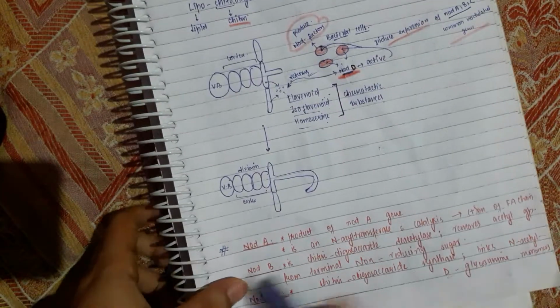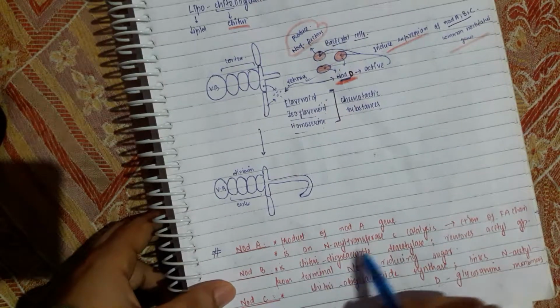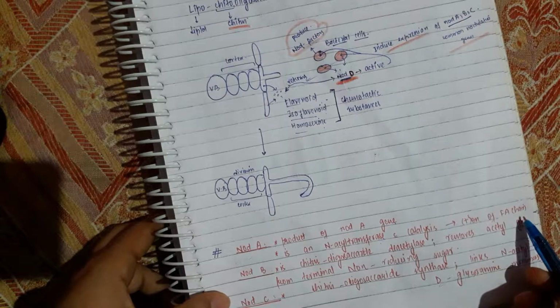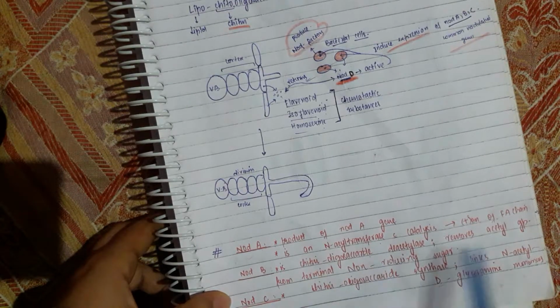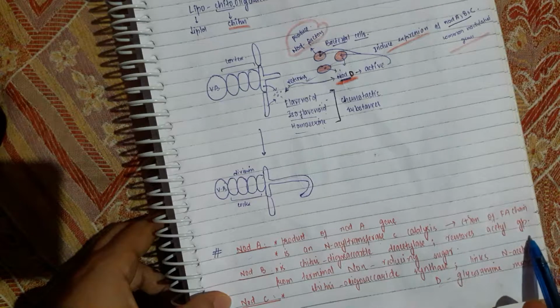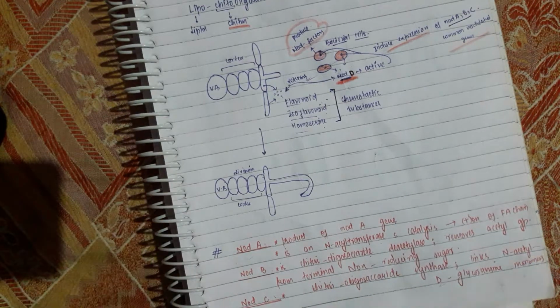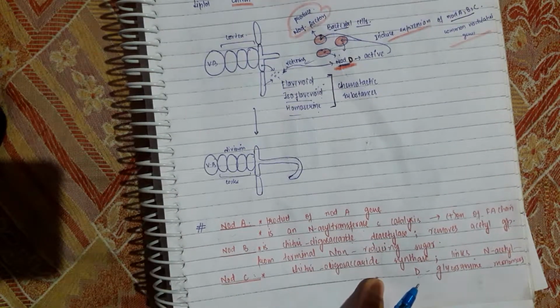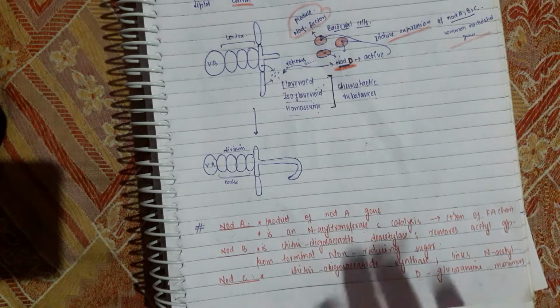So, nodA, which is the product of the nodA gene, is an N-acetyl transferase which catalyzes what? Addition of fatty acyl chain. Then nodB, which is chitin oligosaccharide deacetylase, removes the acetyl group from the terminal non-reducing sugar. And finally, nodC, chitin oligosaccharide synthase, links N-acetyl D-glucosamine monomers.